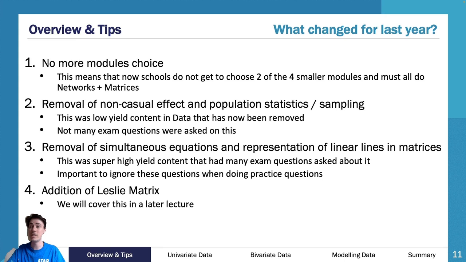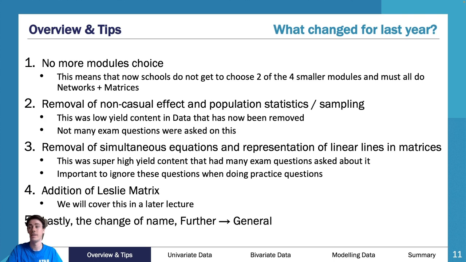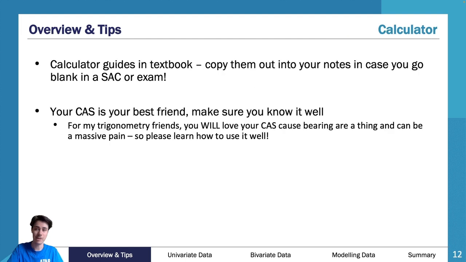There was the addition of the Leslie matrix, so this sort of made up for what they removed from matrices. The Leslie matrix, it'll be covered in a later lecture, but you won't find practice questions on it past last year. And then there was a name change. Now, there was a couple of little things added into data, but they were only very subtle or just changing of wording, and so therefore I haven't really put in this slide. We'll cover it today, so don't worry about that. Just a couple of other little tips.